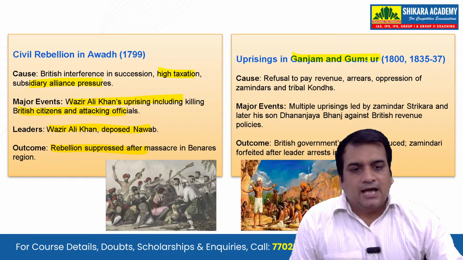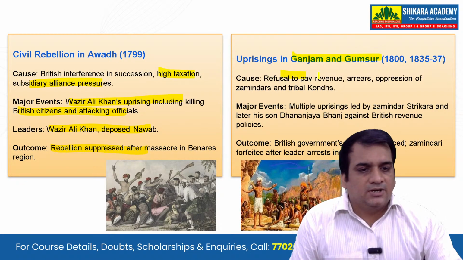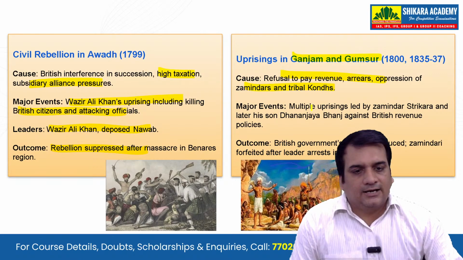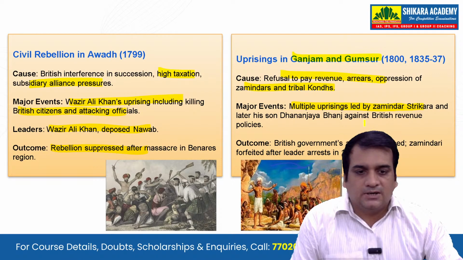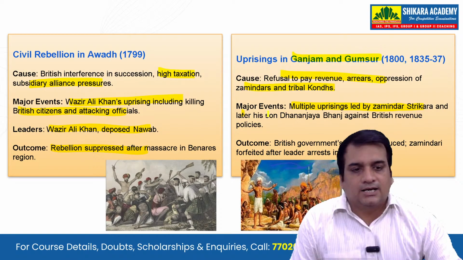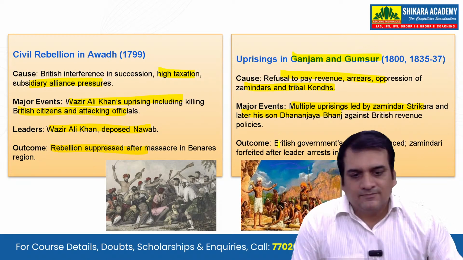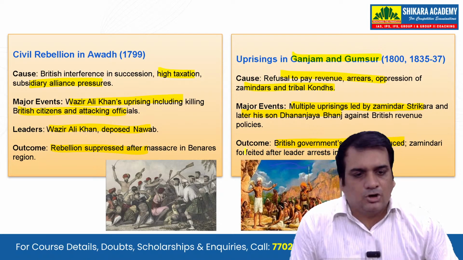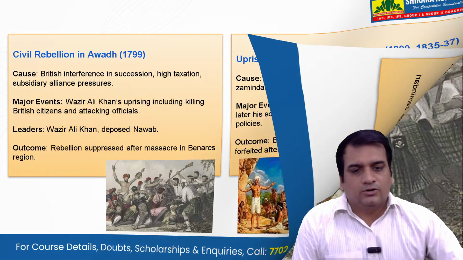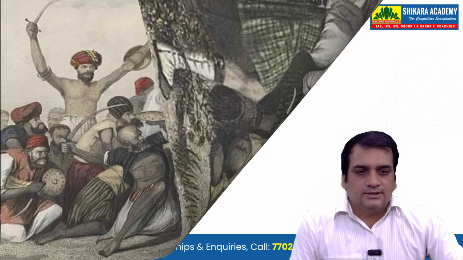Uprising, when you talk about Ganjam and Gumsur: refusal to pay revenue arrears, oppression of zamindars and tribal cultivators. Major events were multiple uprisings led by zamindar Shikara and later his son Dhananjay Bhanj against British revenue policies. And the outcome, if you see, was that British authority was reduced and the zamindar forfeited after the leader's arrest in 1837. Okay. This is the civil rebellion in Awadh.